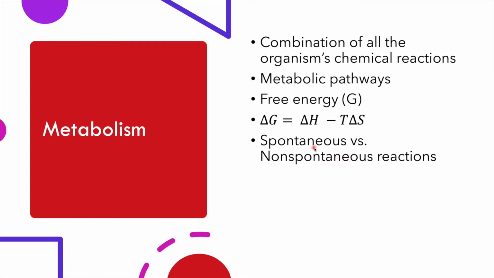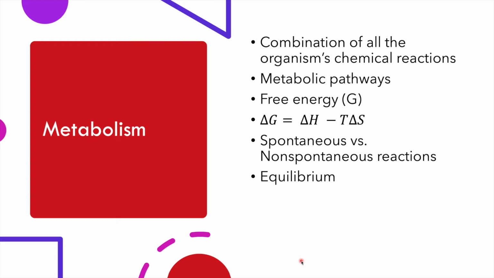Furthermore, spontaneous reactions often drive non-spontaneous reactions in organisms. When delta G equals 0, the reaction has reached equilibrium, meaning that the forward and reverse reactions are occurring at the same rate, and there would be no net change in the amount of free energy available.